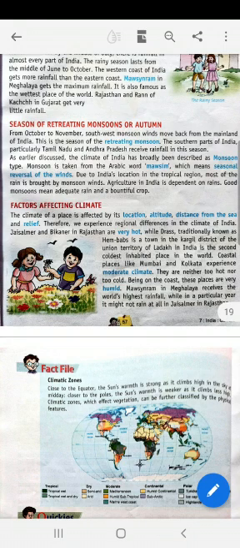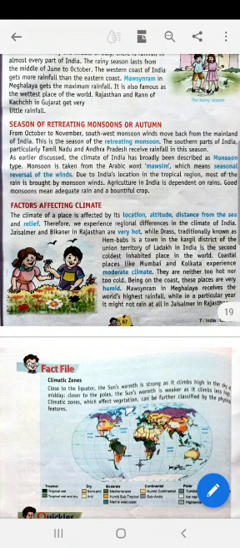Factors that affect the climate. The climate of a place is affected by the location, altitude, distance from the sea, and relief. Therefore, we experience regional differences in the climate of India. Suppose a place is located far away from the sea coast, it may experience a different climate than those places which are located near the sea.